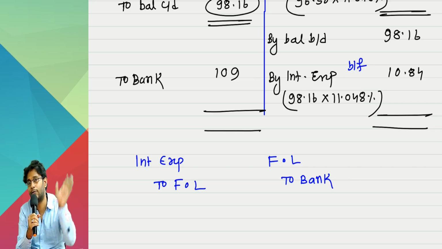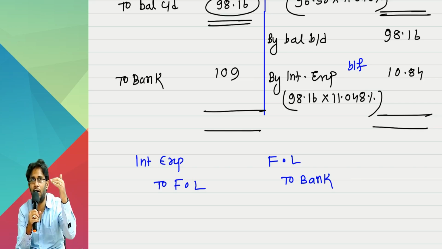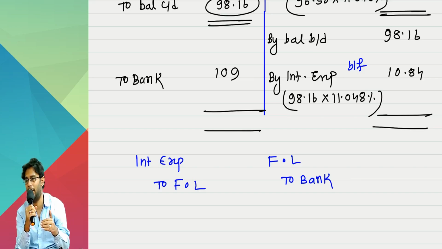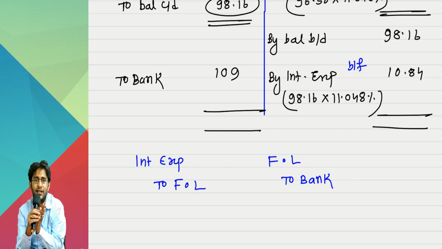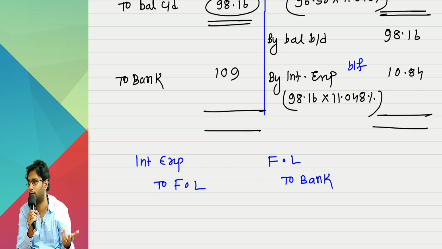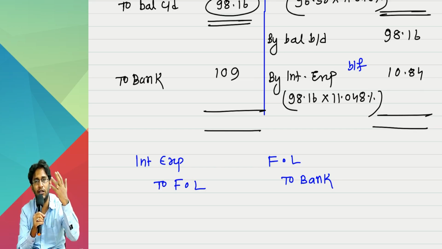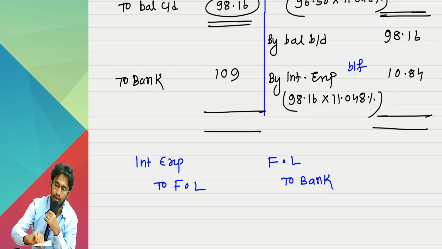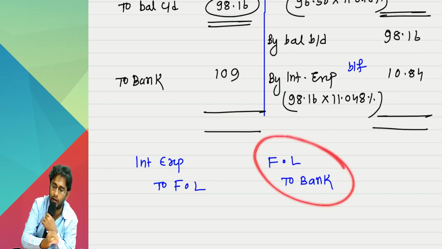Interest paid entry was what once upon a time? Interest to bank if you pay. If you don't pay, interest to interest payable. Would you touch the debenture account? You will never use it. But Ind AS 109 is not like that. Is our accounting wrong, sir? No, leave it, forget it. This is correct accounting. Let it be principal payment, let it be interest payment, let it be any payment. You will write only one entry.